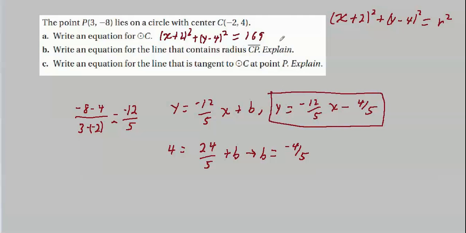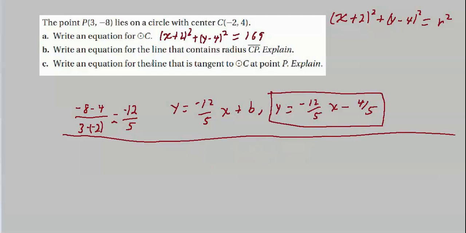Now we want a line that is tangent at P. And that's going to be pretty easy. I think I'll just get rid of this stuff down here. So we've already got this. Give myself room to work. This is where we found the equation for the line. Well, the tangent is perpendicular to the radius.